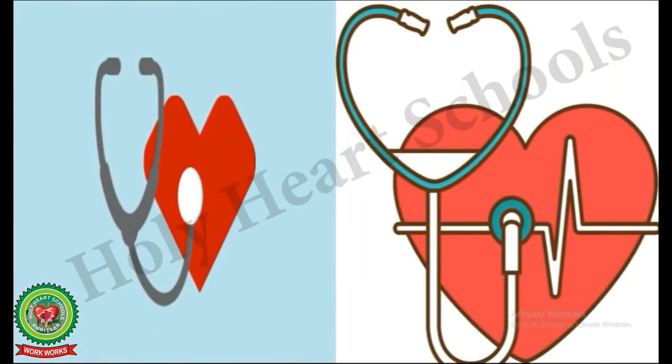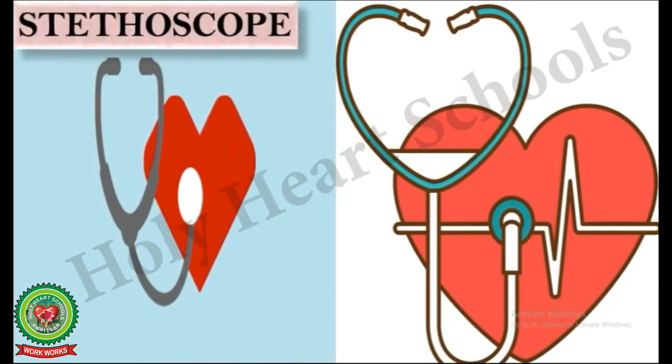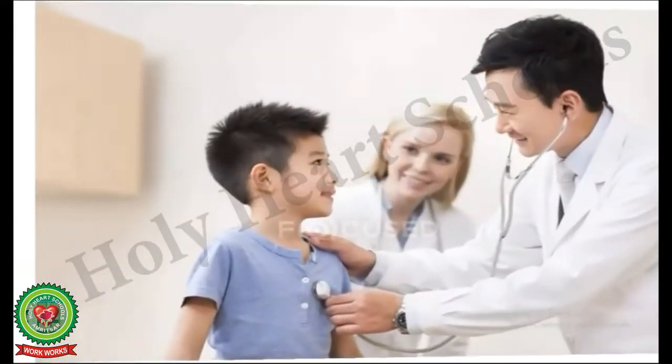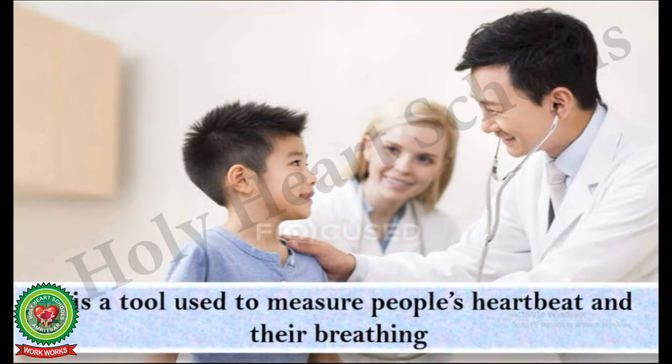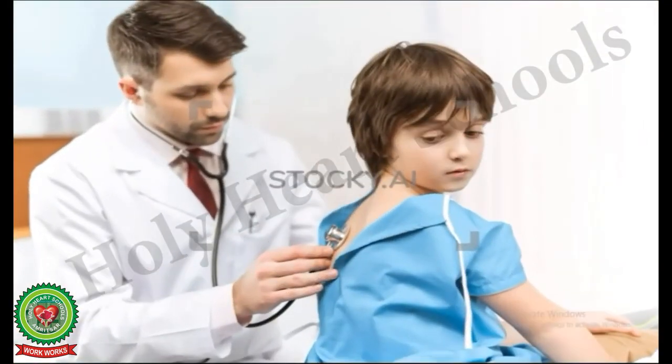Number 1 is stethoscope. It is a tool used to measure people's heartbeat and their breathing. It is placed on the area where the heart is or on the back.